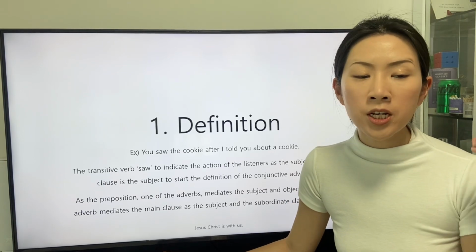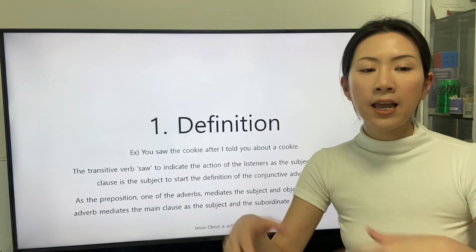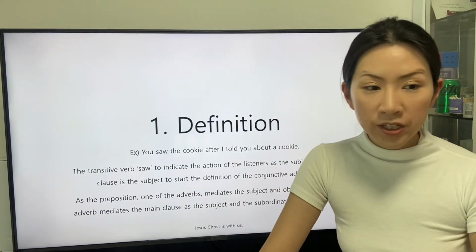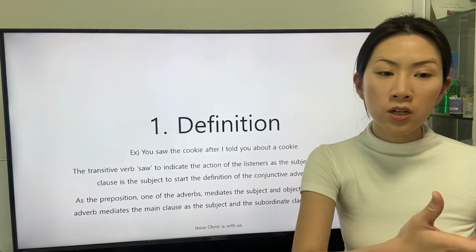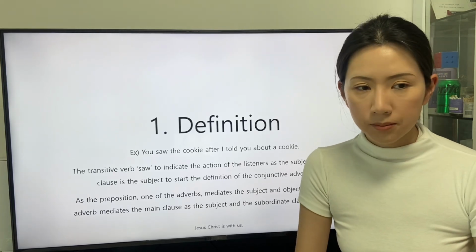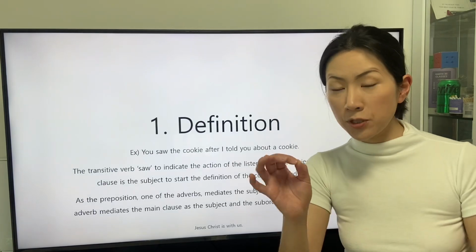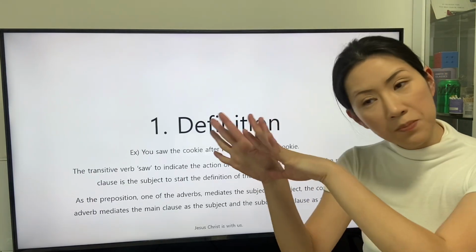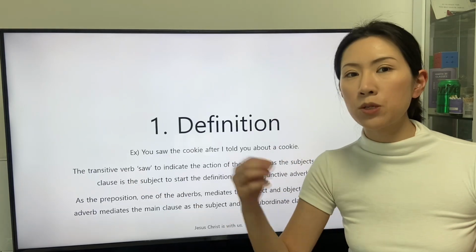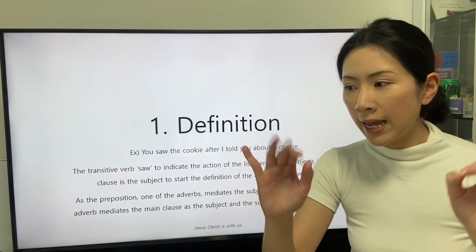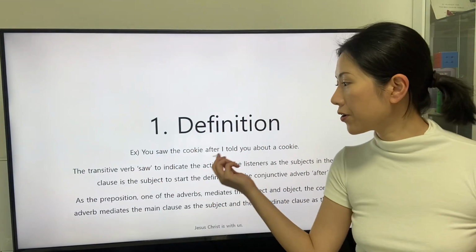As the preposition, one of the adverbs, mediates the subject and object, the conjunctive adverb mediates the main clause as the subject and the subordinate clause as the object. The mediation of the preposition between the subject and the object can be applied in the relationship between the main clause and the subordinate clause linked by the conjunctive adverb after.